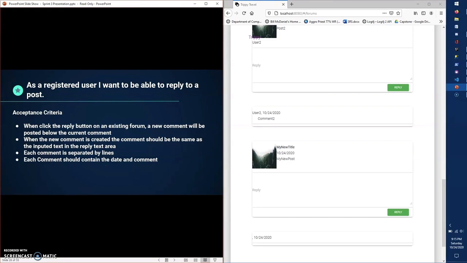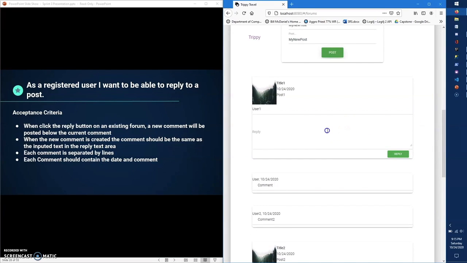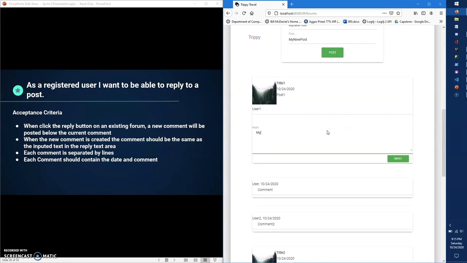As a registered user, I want to be able to reply to a post. For the acceptance criteria, when I click the reply button on an existing forum, a new comment will be posted below the current comment. So if I choose this one over here, my new comment, click reply, and there is the new comment.